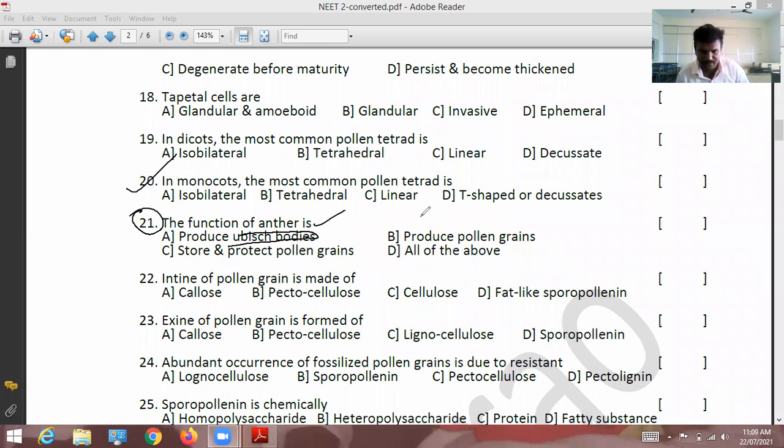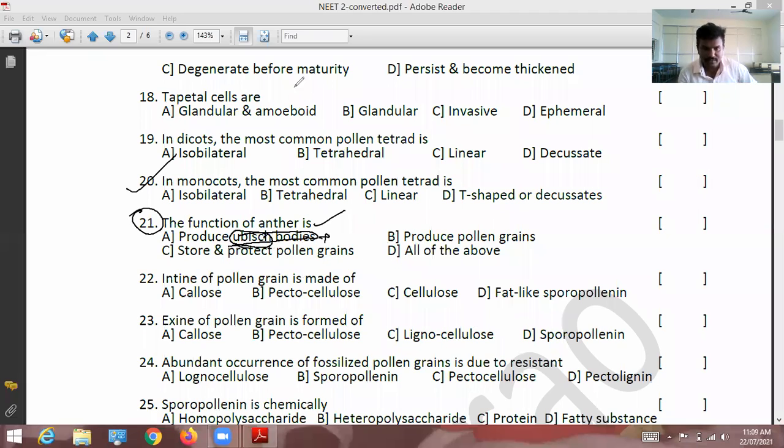It's not a function of anther, so the option is wrong. Ubisch bodies are a kind of organ in anther identified by the scientist Ubisch, so that body name is called Ubisch bodies. The function of anther is not producing Ubisch bodies, so that is the wrong option.